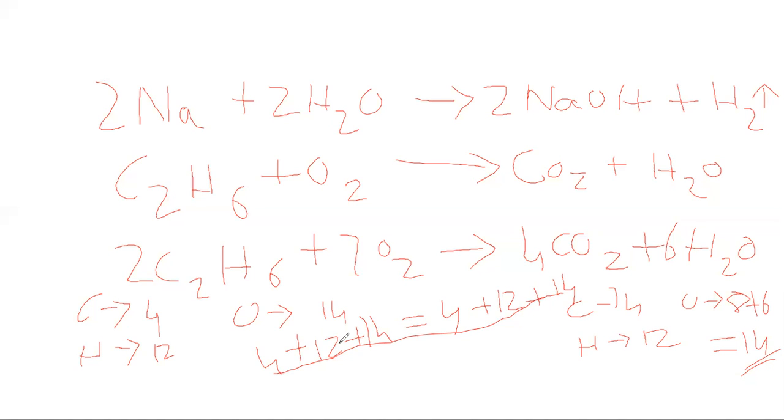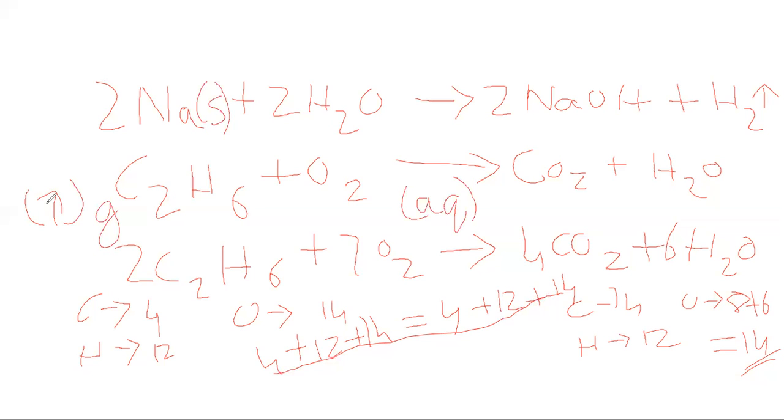First, for evolution of gas, we will write an arrow like this in the bracket and write G. If the substance is in the state of solid, you will write S. If it is a solution, which is already dissolved in water, you will write AQ, aqueous solution.